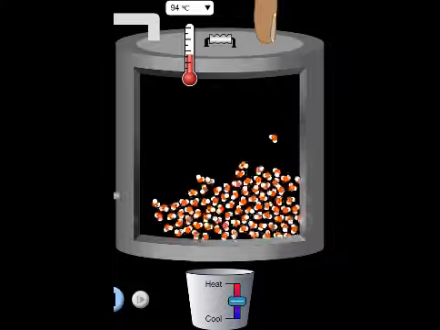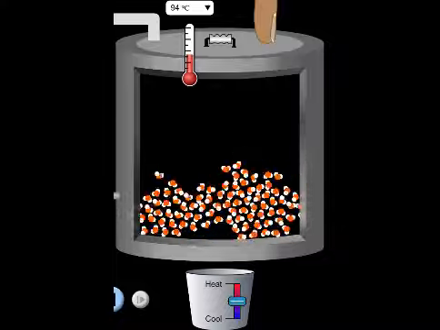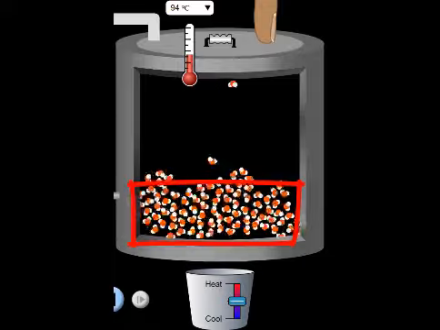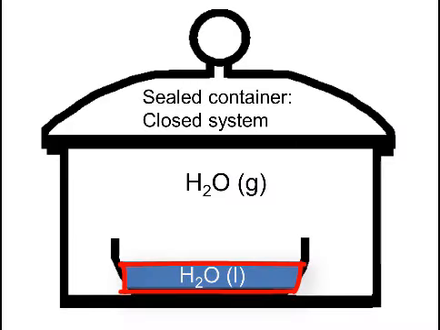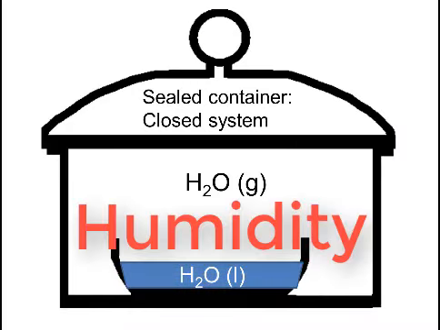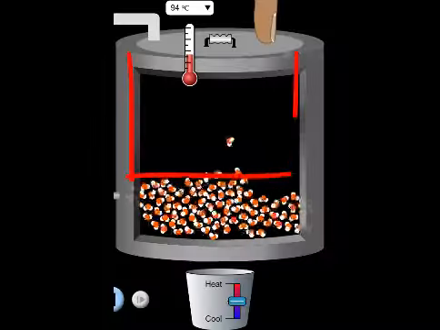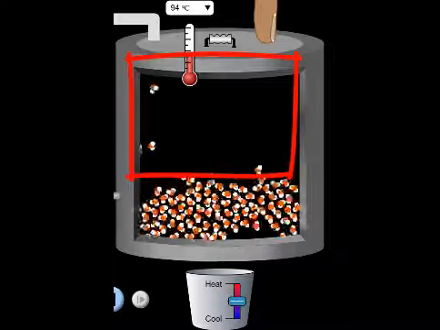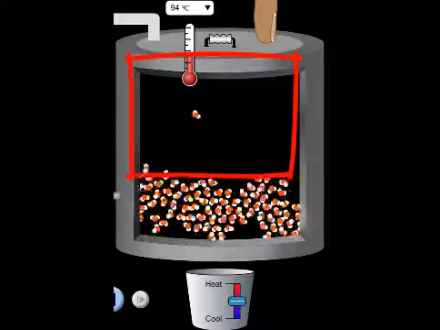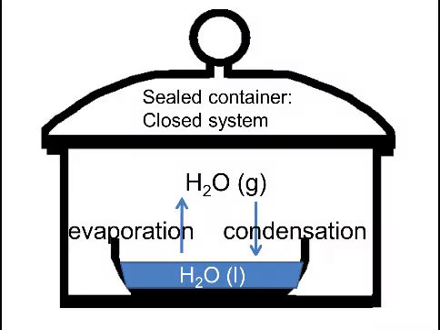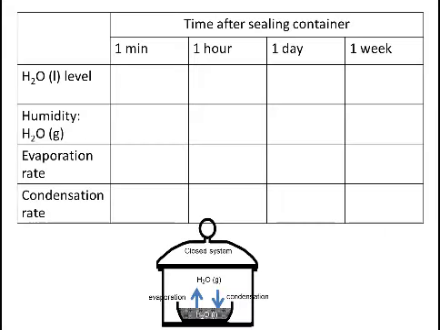Imagine that we place some water into a container which we then seal. What would the level of the liquid water be at various moments after sealing the container? The humidity in the container refers to the amount of water vapor in the air within the sealed container. What would the humidity be like at various moments after sealing the container? Also, compare the evaporation and condensation rates at various times. Assume that temperature remains constant. Copy this table and then fill it in, pausing the video until you've done this.